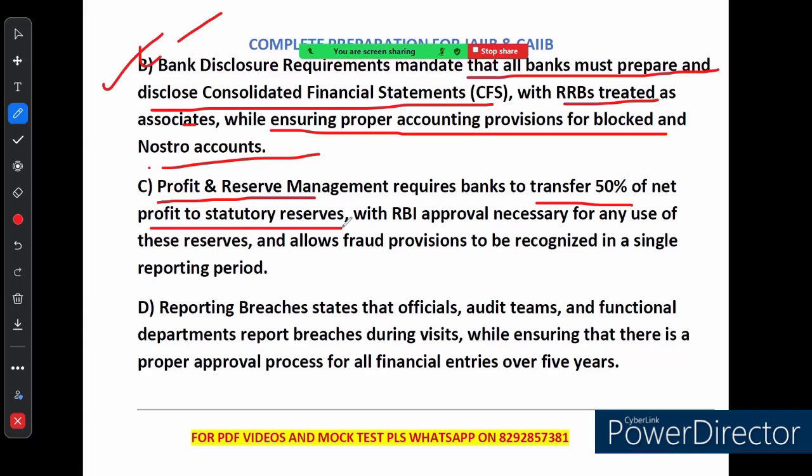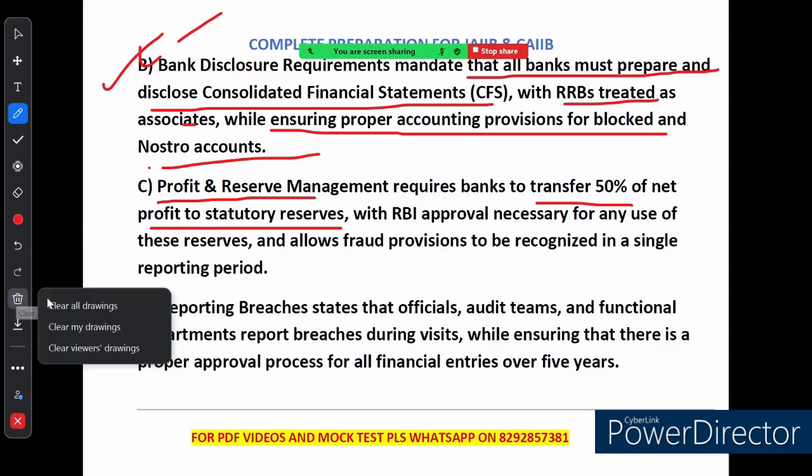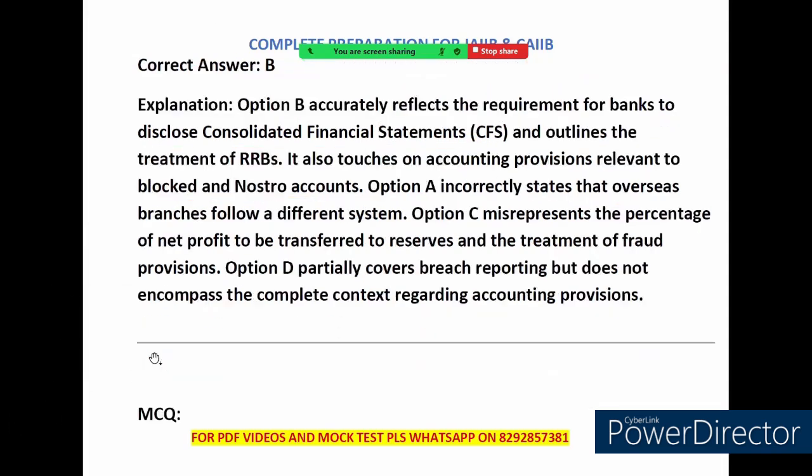This is not 50%. And option D says that reporting breach states that official audit team and functional department report breaches during his visit and ensuring that there is a proper approval process. So option D covers breach reporting but does not fully explain the accounting provision. That's why option D is wrong. Correct answer is option B.